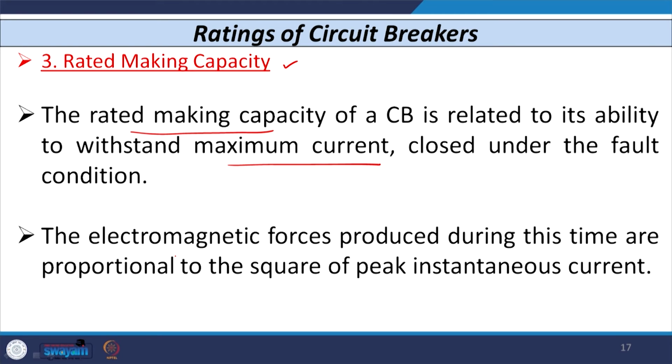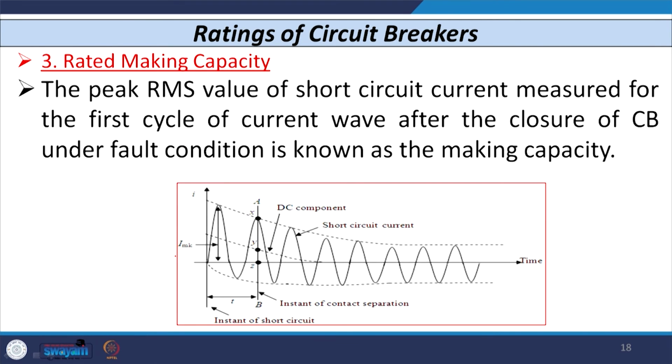We know that the electromagnetic force produced at this time is proportional to the square of the peak of the instantaneous current, so the rated making capacity is nothing but the peak RMS value of short circuit current measured during the first cycle of the fault current wave after the closure of the circuit breaker under fault condition.